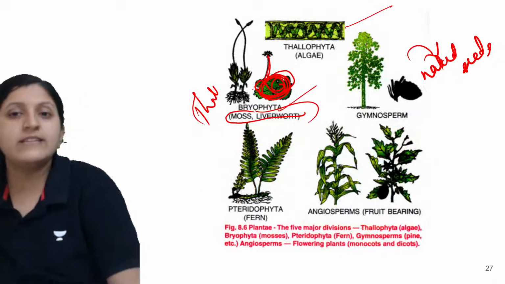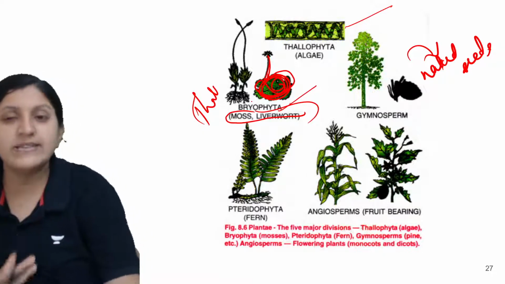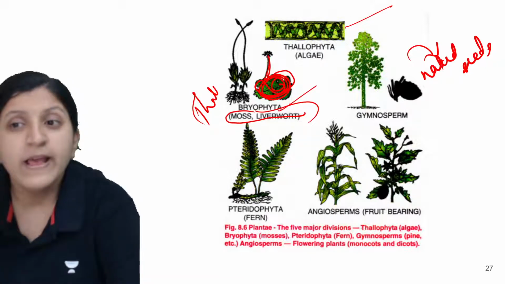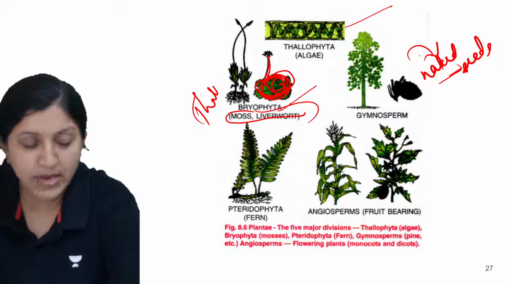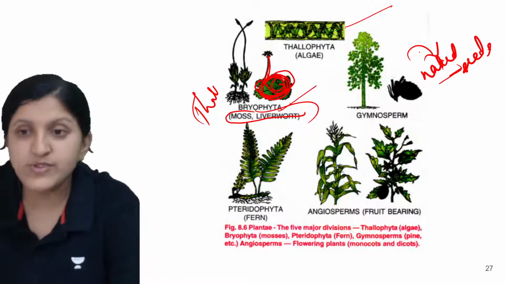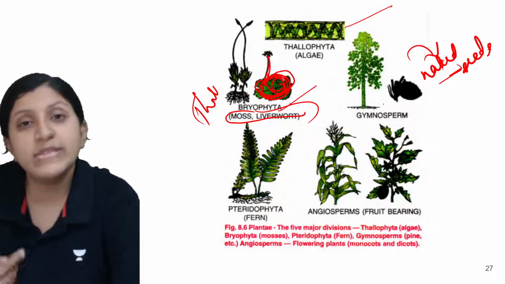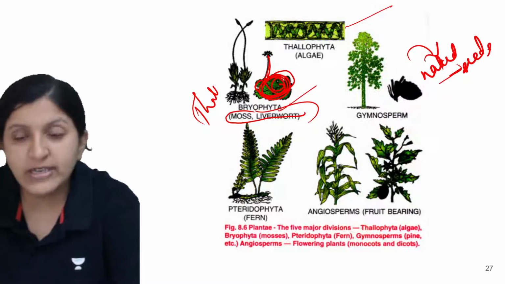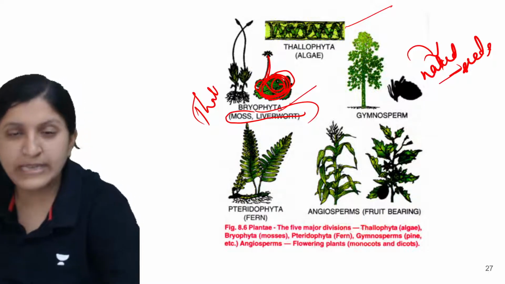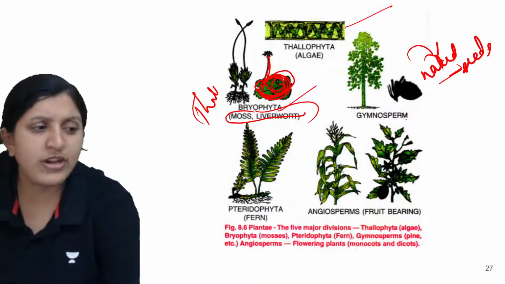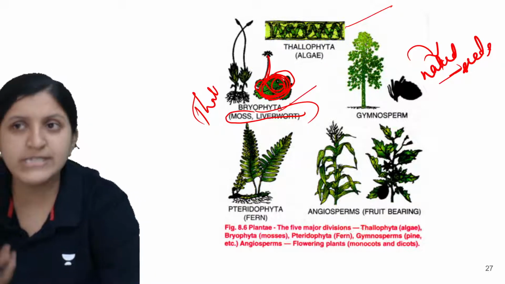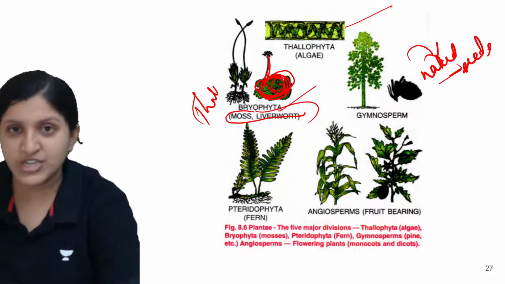So in that case, the thallus body itself is there, but still the recognition can be done easily. Here, the seeds are not there, so basically naked seeds we can mention. That is with respect to gymnosperms. They will undergo fertilization by combining pollen grain from one plant to the other, and there is a sexual reproduction in plants that can be seen. So that is basically a fertilization, okay.